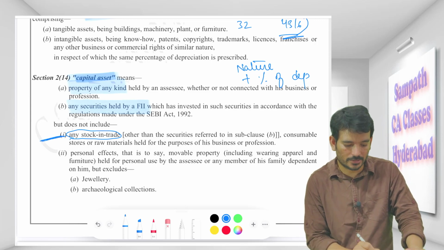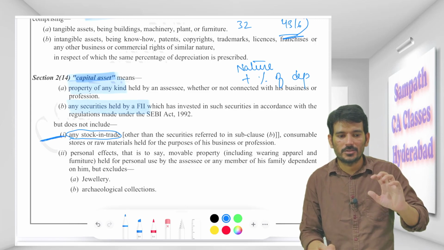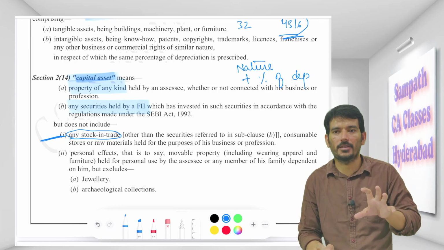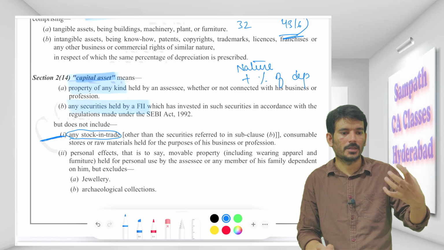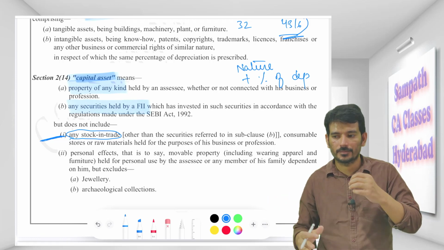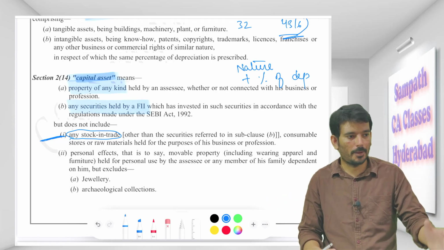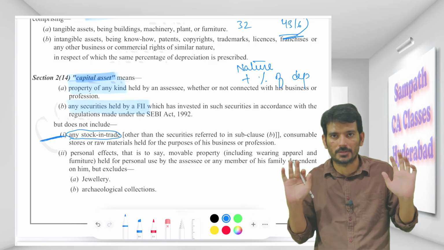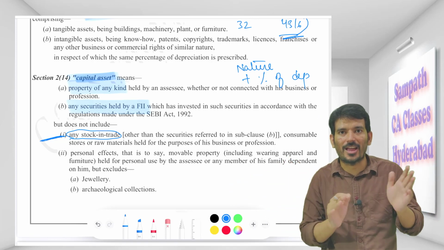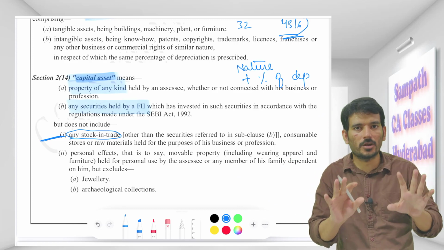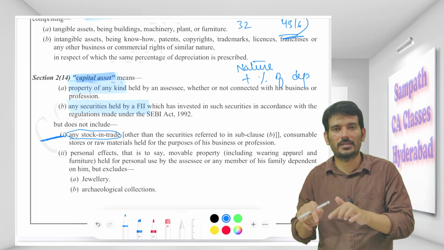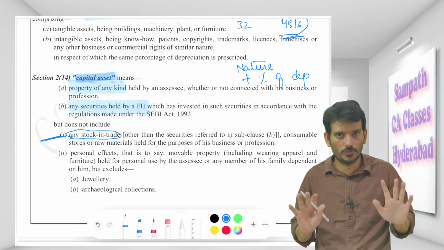See, this first part is saying stock in trade cannot be your capital asset. See, I have a shop here. The shop is to purchase some items and sell those items. Like I have a computer shop. I purchase laptops, I purchase computers, and I sell computers. That is my business. So purchasing and selling of laptops is my stock in trade. So that is not a capital asset. I will not be paying capital gain tax. No capital gain on the assets or the laptops that I am selling. You are very clear, right?